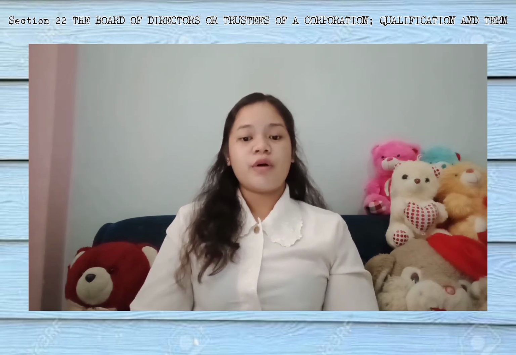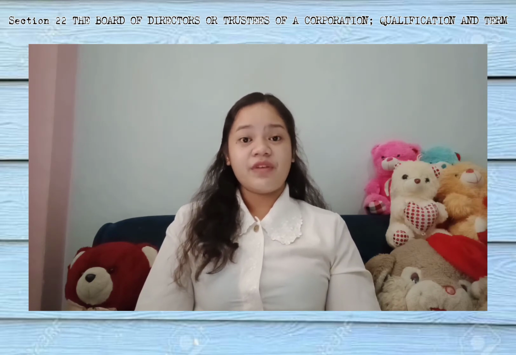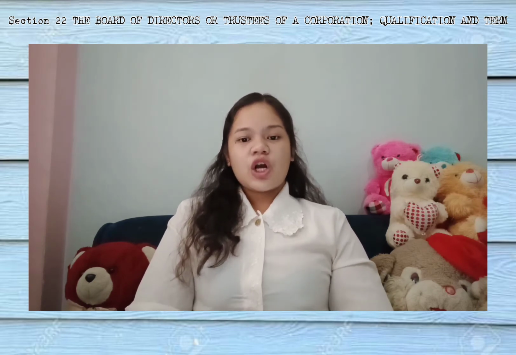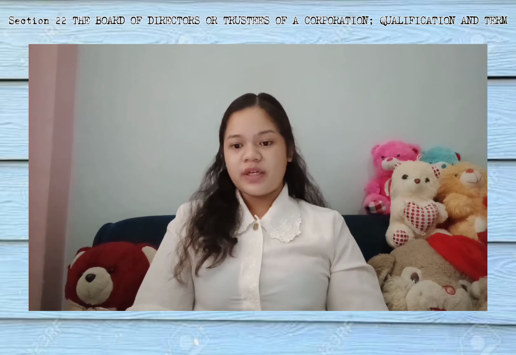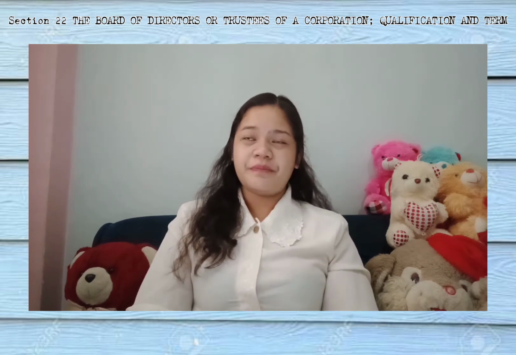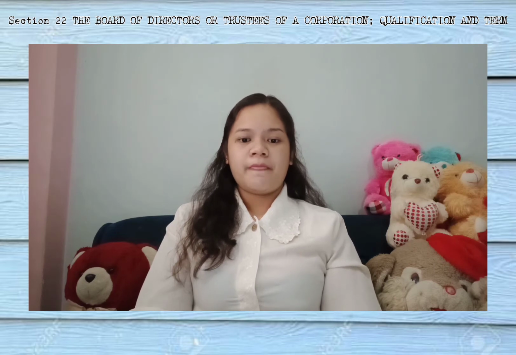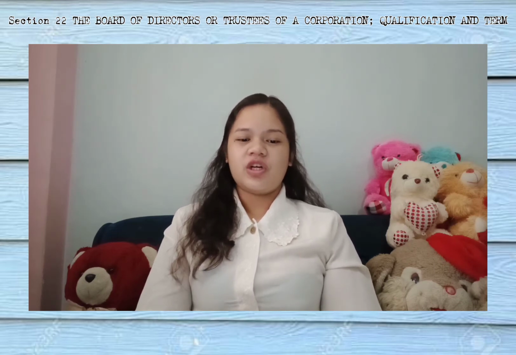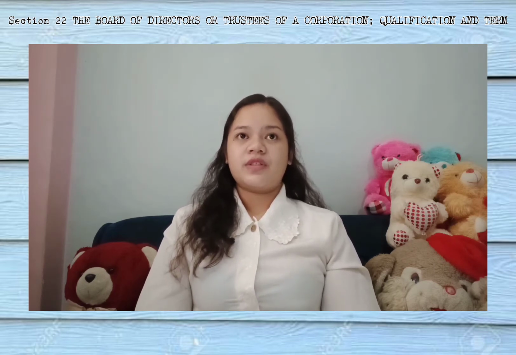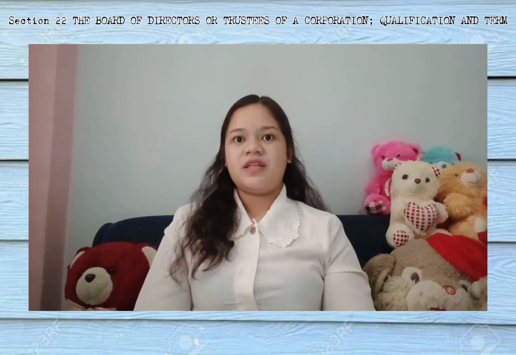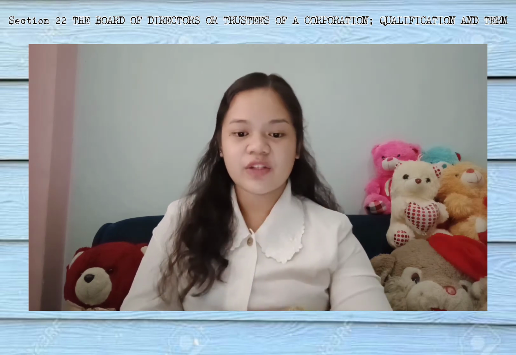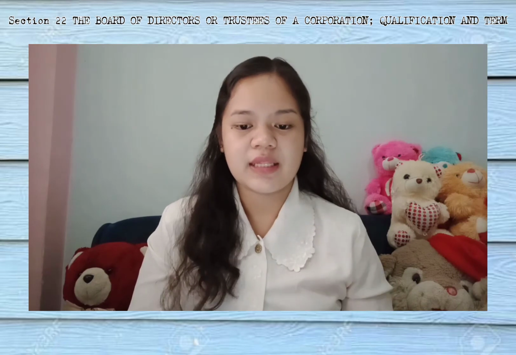What are the requirements for corporations vested with public interest? Their board shall have independent directors constituting at least 20% of such board. For example, if there are 10 directors in the board, 2 must be independent directors. Again, if there are 10 directors, at least 2 must be independent directors.